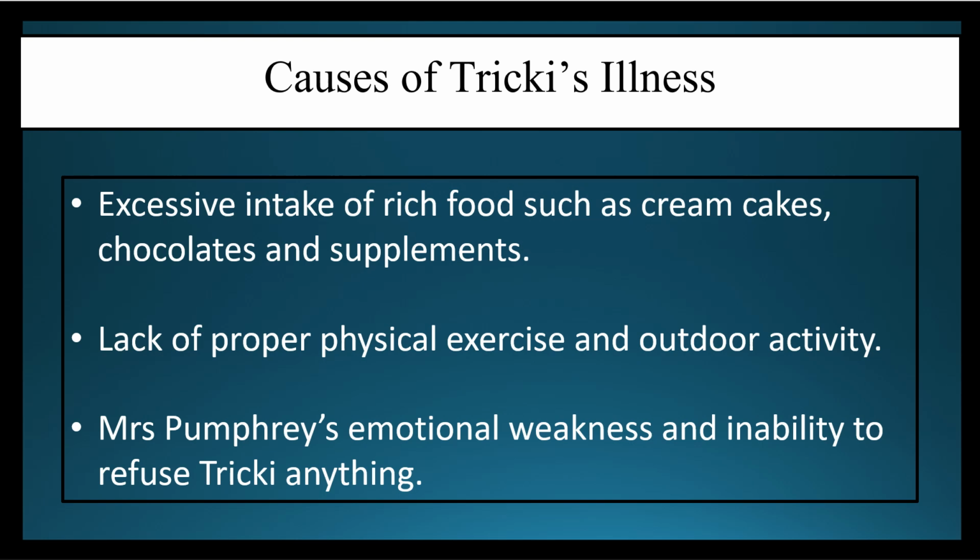After that, Mrs. Pumphrey's emotional weakness and inability to refuse Tricky anything. So the thing was, Mrs. Pumphrey felt that she could never say no to Tricky for anything. So even when Dr. Herriot had told her कि नहीं, you need to stop this intake of food, like cream cakes and chocolates, you need to reduce this, otherwise his health would worsen. She herself mentioned कि she can't control herself because it was her inability कि वो Tricky को कभी मना कर ही नहीं सकती थी किसी चीज के लिए.